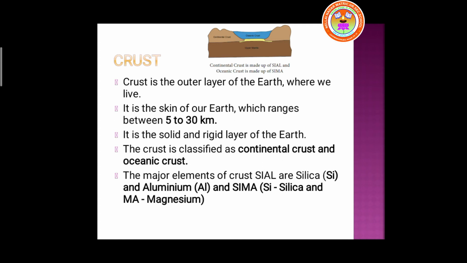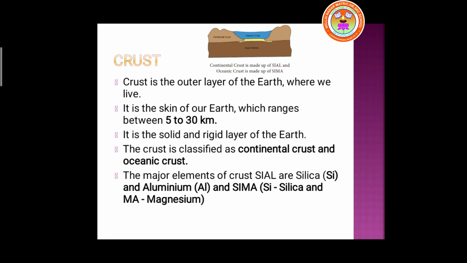Fourth one, the crust is classified into 2. First one is continental crust, another one is oceanic crust. The continental crust is made up of silica and aluminium, which we call SiAl.